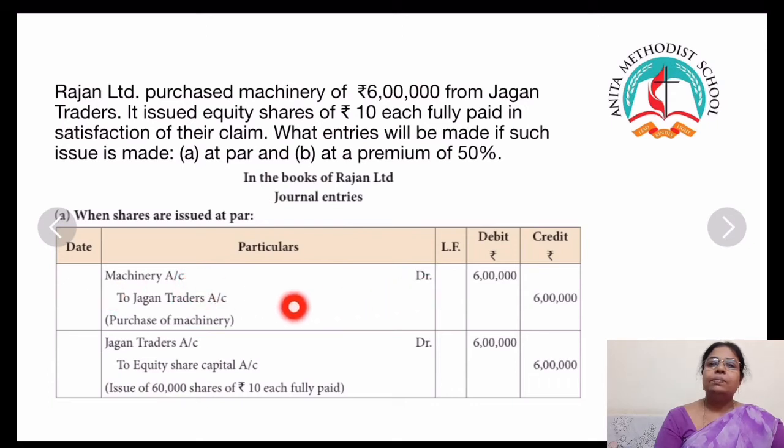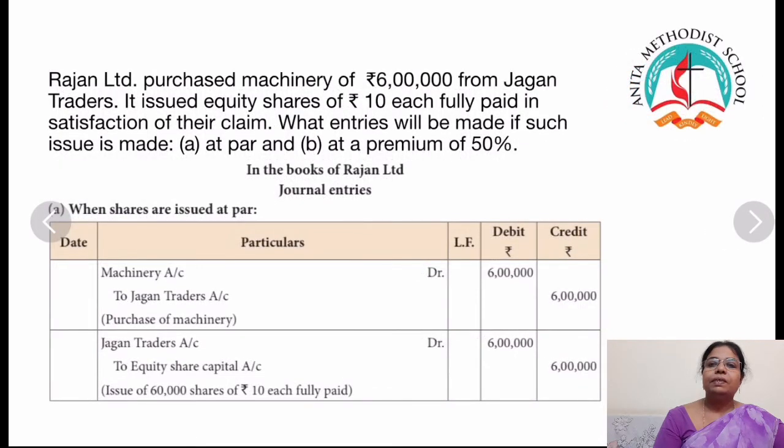Machinery account debit to Jagan Traders. From Jagan Traders only he is purchasing the machinery. So amount is 6 lakhs, 6 lakhs. Now the next journal entry is for issue of shares. Jagan Traders account debit to equity share capital account 6 lakhs, 6 lakhs. Issue of 60,000 shares of rupees 10 each fully paid. These journal entries are for when shares are issued at par. First journal is for purchase of machinery and the second journal is for issue of shares.